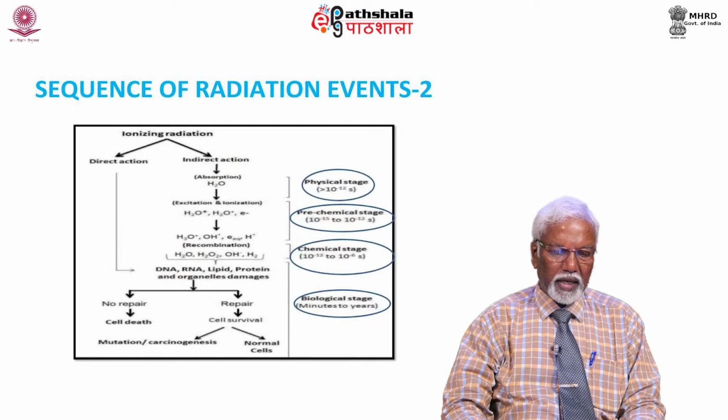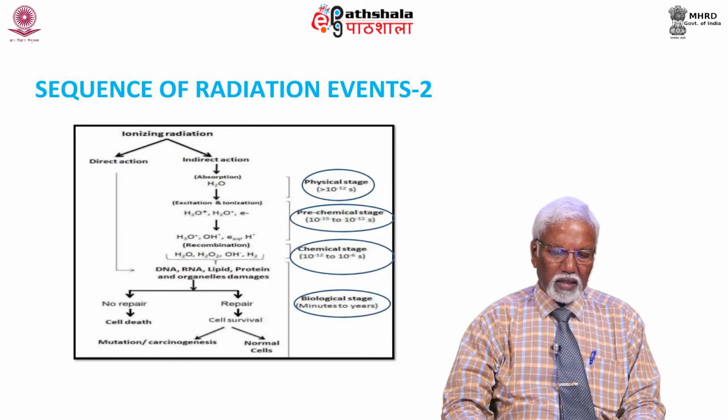You can see in this diagram how the ionizing radiation delivers energy by interactions. On the left hand side you can see direct action, that is, the radiation deposits energy directly to the DNA molecule, where the DNA can do the repair and retain its capability, or if the repair is not proper, it may lead to cell death and correspondingly mutation takes place.